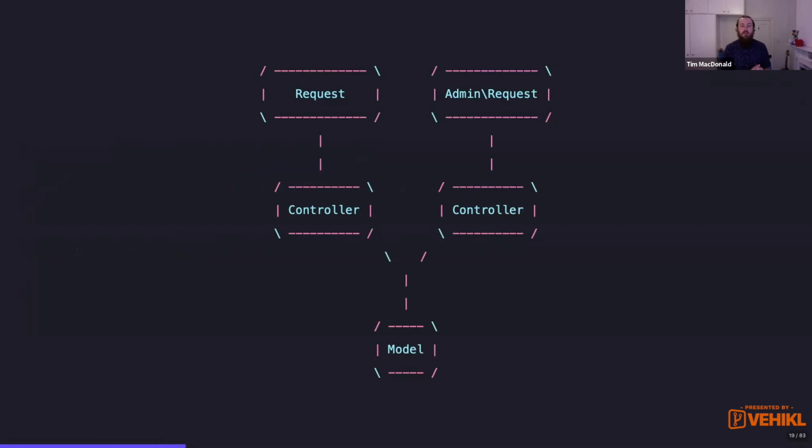Okay, so let's break this down. What have we got? Well, this system that we've got on the left-hand side is that user-facing request. It hits the controller, and then it's trying to do all the work in the model. And on the right-hand side, we've got this admin request. It hits its own controller, and then again, tries to join that model stuff that the other controller is using as well. So this isn't working for me where we've got it in the model.